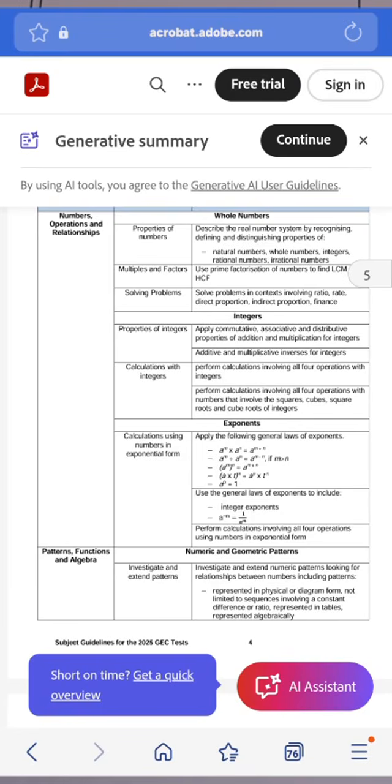And then how to perform calculations with all 4 operations that involve squares, cubes, square roots, and cube roots of integers. These are the things you need to know under integers. So guys, you must know whole numbers, everything under whole numbers. You must know integers, everything in integers.